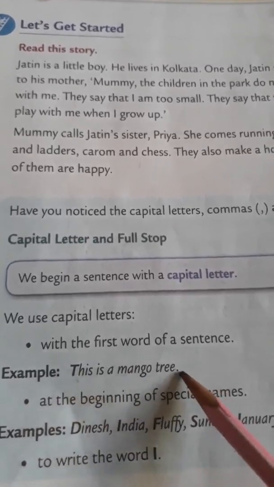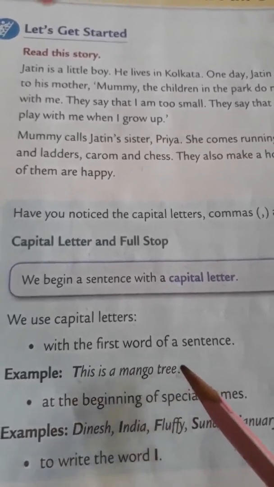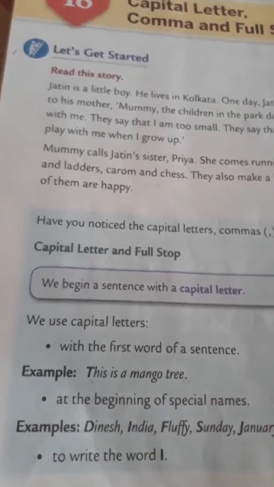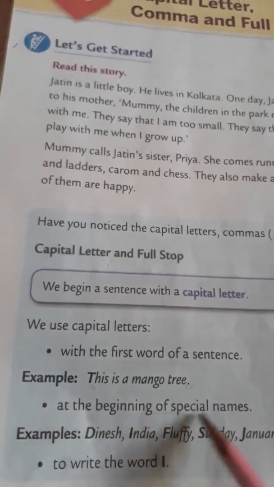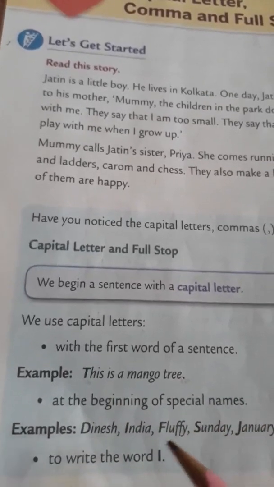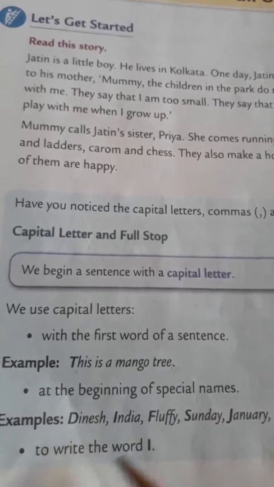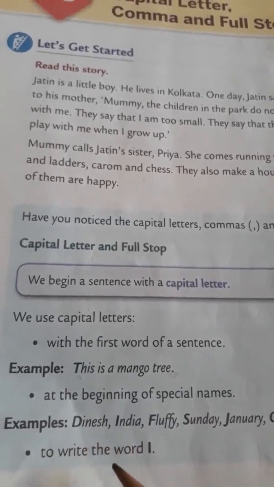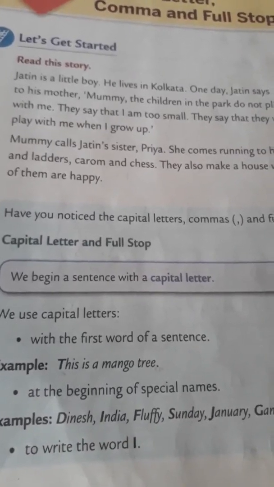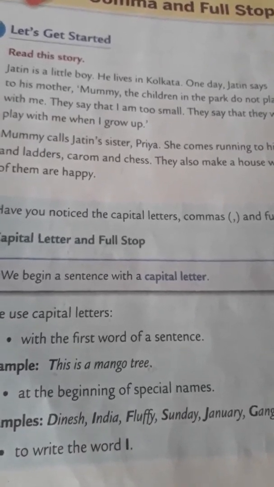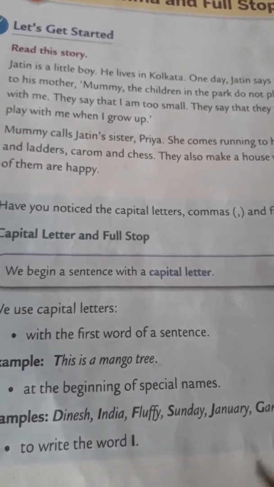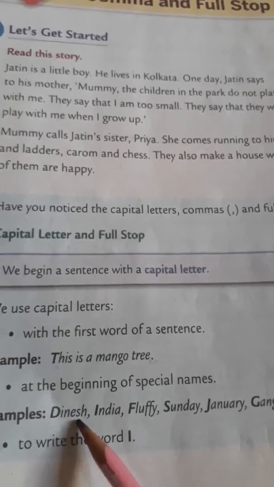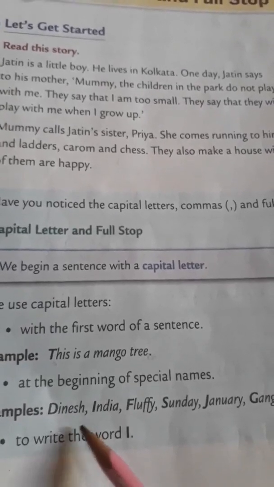And children, at the end of a sentence, we'll put full stop. Okay? At the beginning of special names. And children, we will use capital letter with special names like name of a thing, place, animals. Like children, Dinesh. Dinesh is a name of a person.